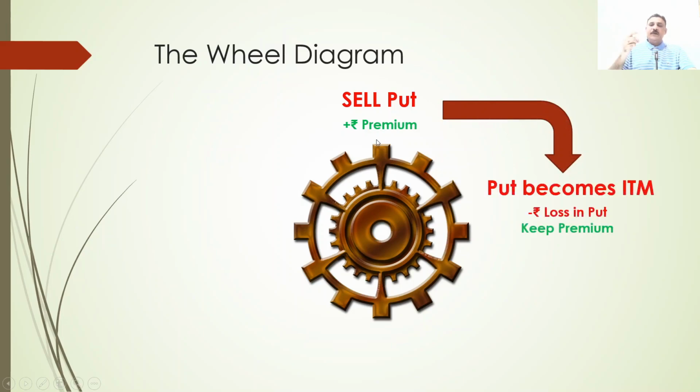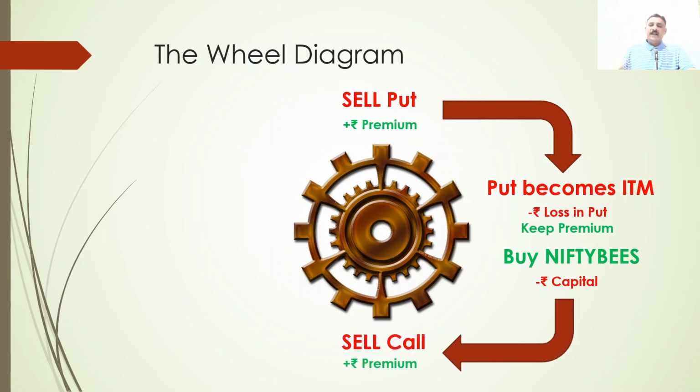Next step, if the put becomes ITM, you book the loss in the put, but you still keep the premium you collected. You are not returning the premium. And at the same time, buy the Nifty BeES. Here it is a minus capital, meaning the capital you have will be given to the market to buy the Nifty BeES.